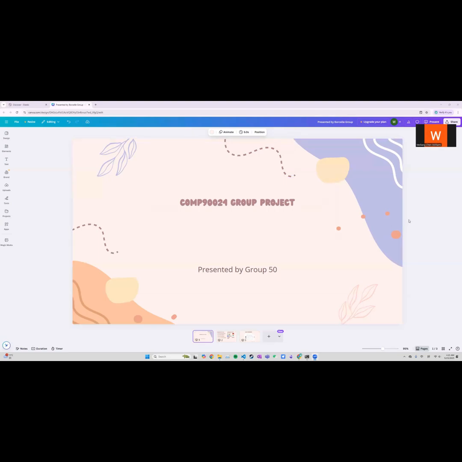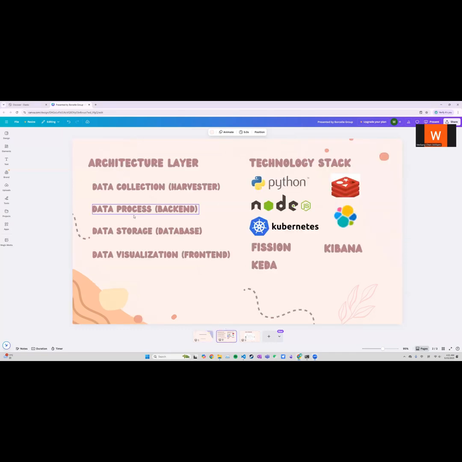This is William Chen, and I'm going to do a demonstration of our system. Our system has 4 architecture layers: the data collection layer, which runs the harvester to collect the data; the process layer, which is our backend deployed in Kubernetes; the data storage layer, which is our database using Elasticsearch; and data visualization, which is our front end using Jupyter Notebook to present our data.